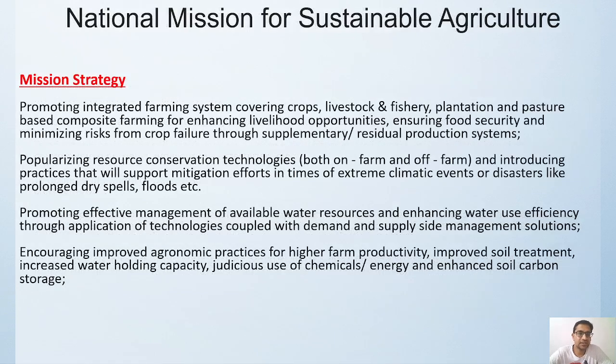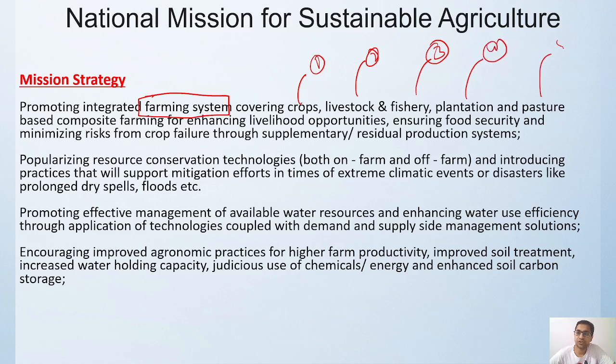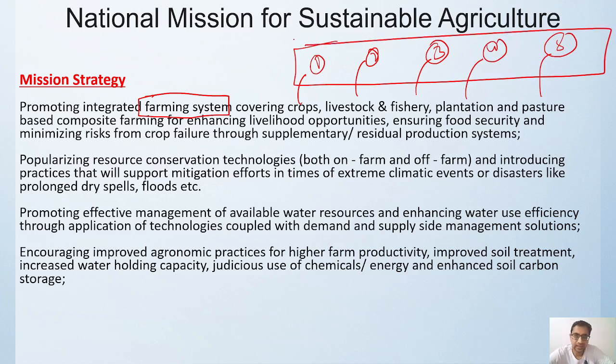The first strategy is promotion of the integrated farming system. How will we do it integrated? First of all, we will utilize crops, livestock, fisheries, plantation material and pasture. All this will be included in our sustainable agriculture practice.